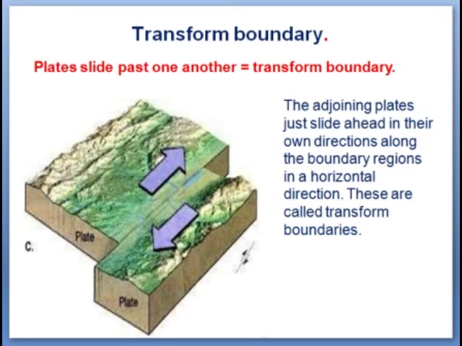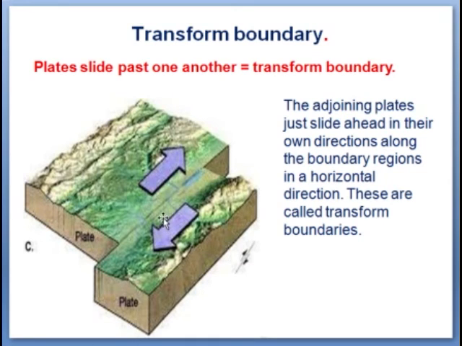Then the third boundary is the transform boundary. The third type of plate boundary is where there is neither subduction nor any collision. Only the adjoining plates just slide ahead in their own directions. In the figure you can see these two plates.